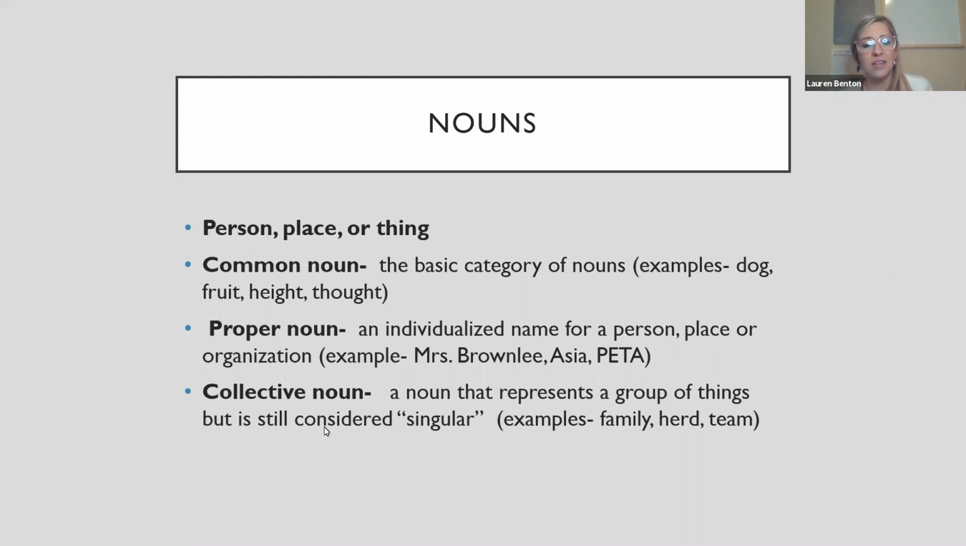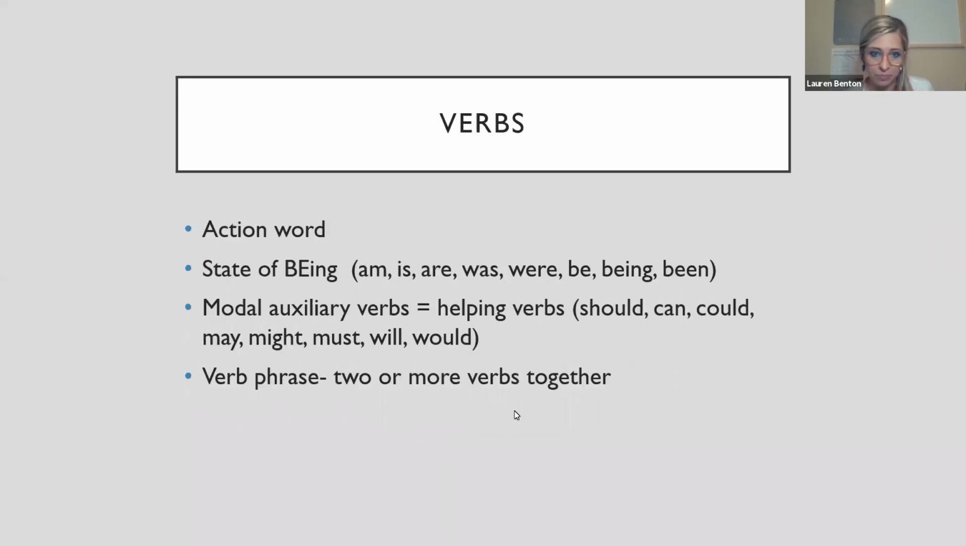Then we have collective nouns. This is important when we look at verbs. So collective nouns are nouns that represent a group of things but are still considered singular. So my family, even though it is 4 people, the word family is seen as a singular noun so that we can conjugate the verb correctly.